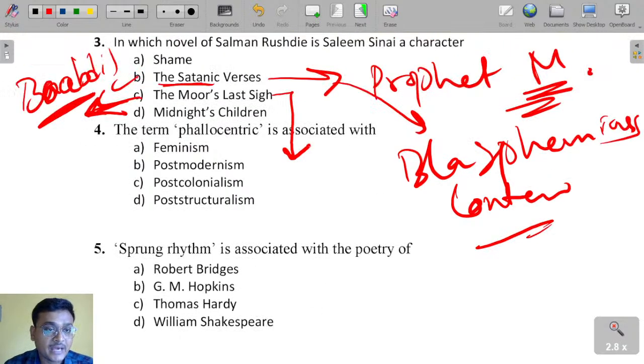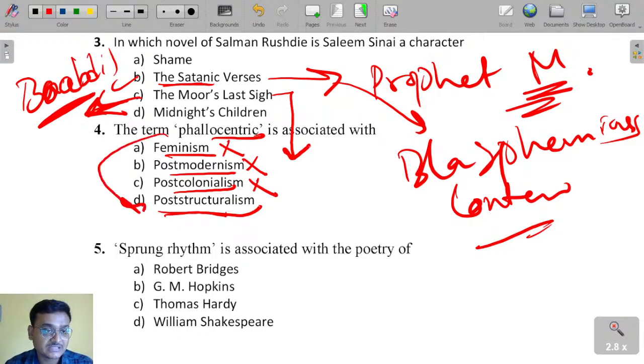The term phallocentric is associated with feminism, postmodernism, postcolonialism, or poststructuralism. It is not feminism, not postmodernism, and not postcolonialism, so phallocentric is associated with poststructuralism. Phallo means phallus, the male sexual organ, the central element. So it's a poststructuralism concept.